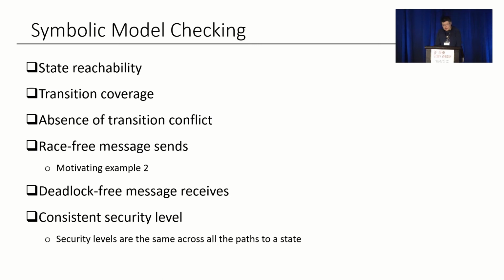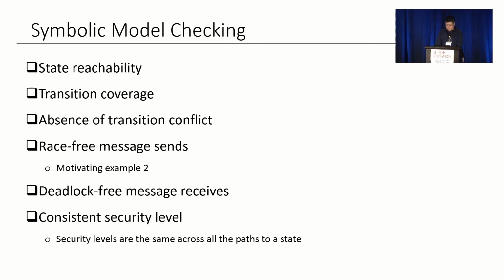For symbolic model checking, we translate the protocol model to SMT-LIB specifications and check 6 state machine-specific properties based on 2-peer communication under semi-honest assumption. State reachability checks if there is any state that's not reachable. Transition coverage checks if there is any state transition that is impossible. Absence of transition conflict checks if any 2 transitions of one state can be satisfied at the same time. Race-free message sends checks if there is any message sending race.